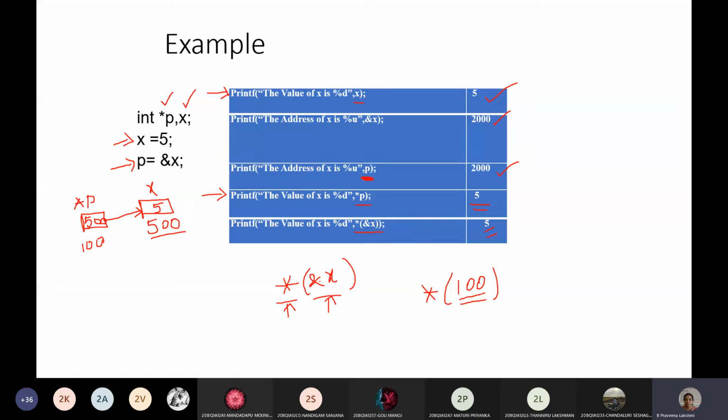So whatever garbage value is there in location 100, it gives that. Okay, so these are the different ways to use the normal variable and pointer variable to get the value and address.